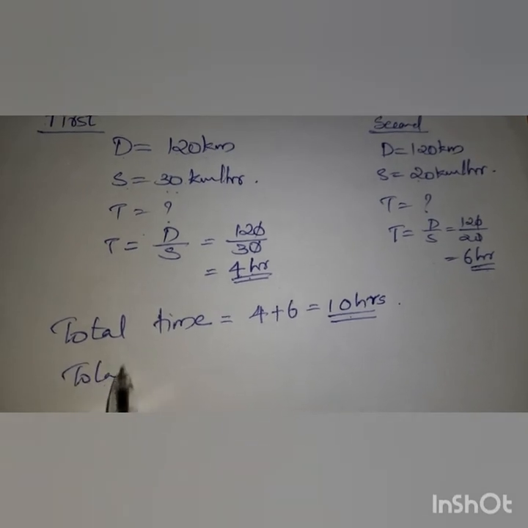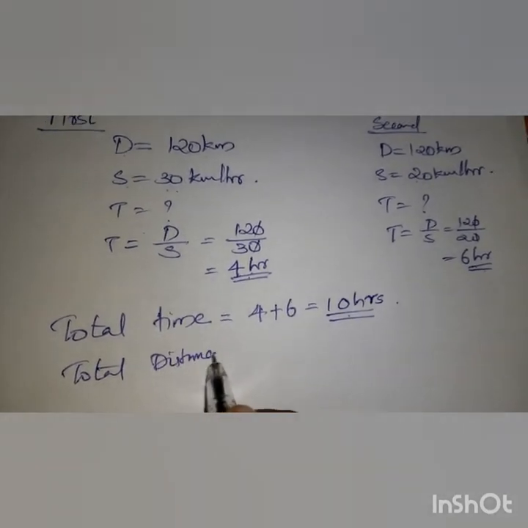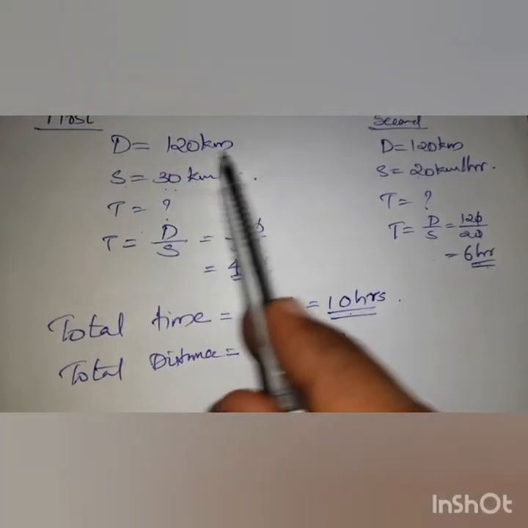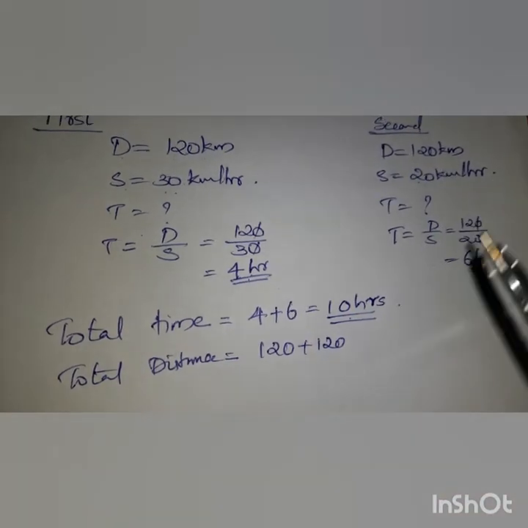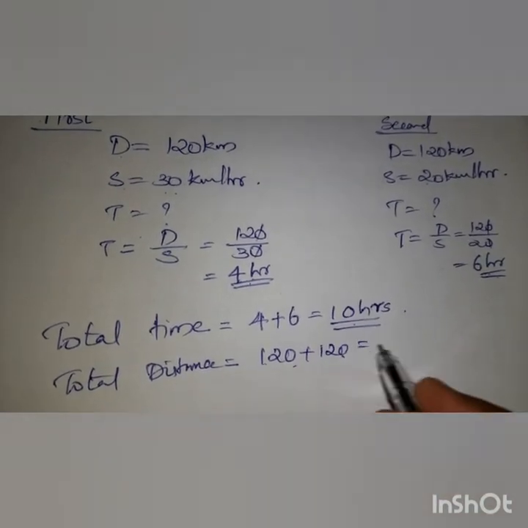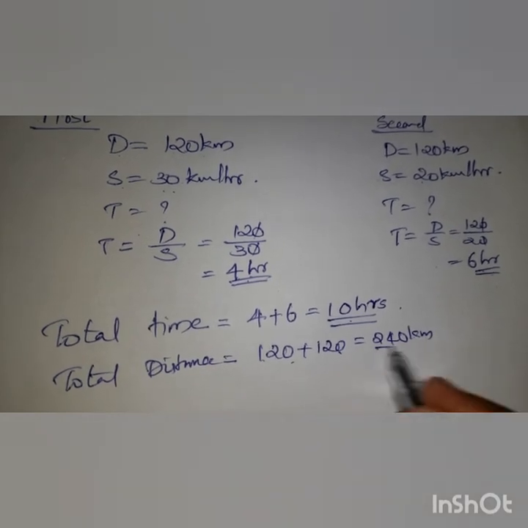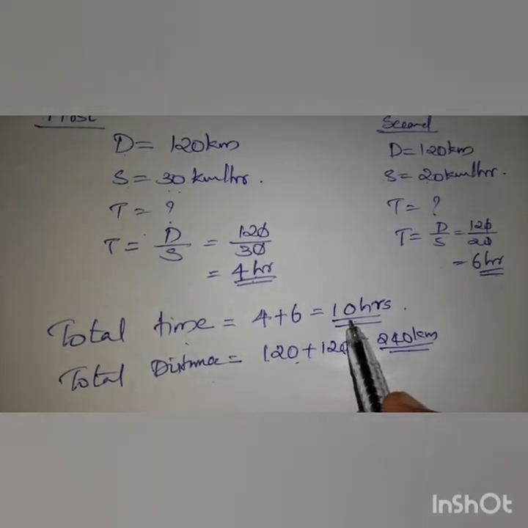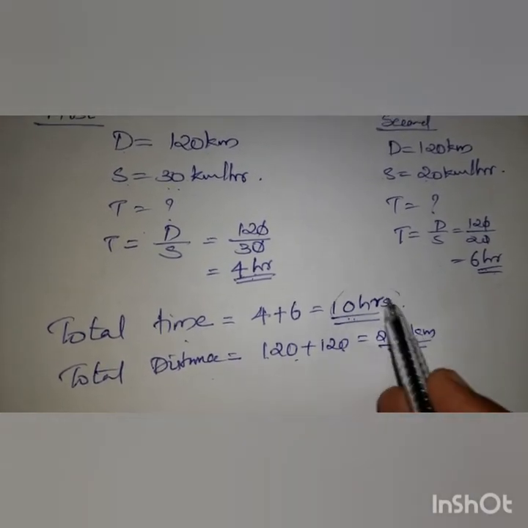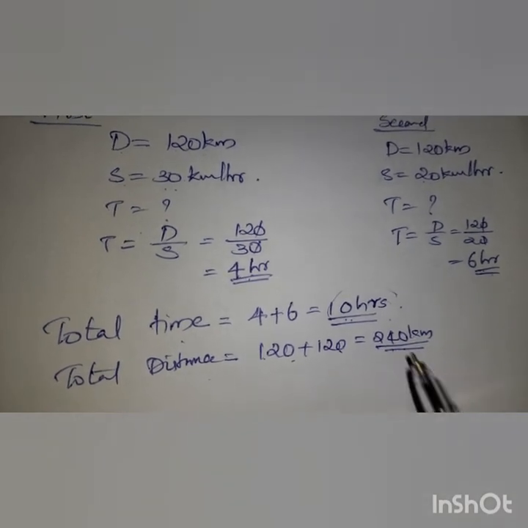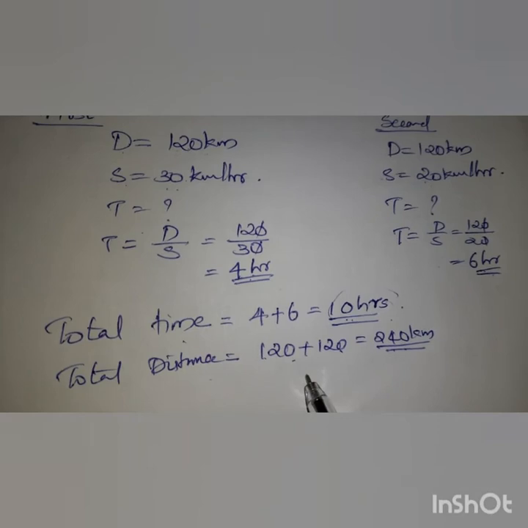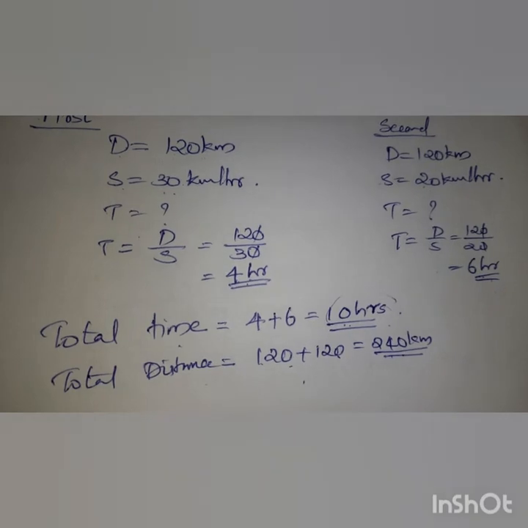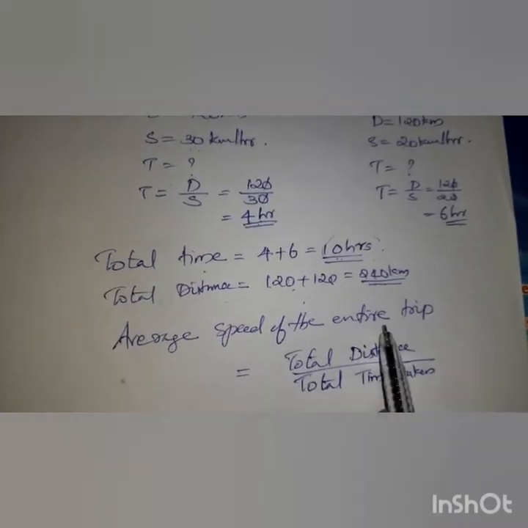Then what was the total distance traveled? The first portion is 120 km and the second portion is the same distance. So 120 plus 120 gives 240 km. The 240 km is the entire journey, and the time for the entire journey is 10 hours. Using these values we find the average speed, then only it will be correct. We are finding the average speed of the journey, not the average of speeds.